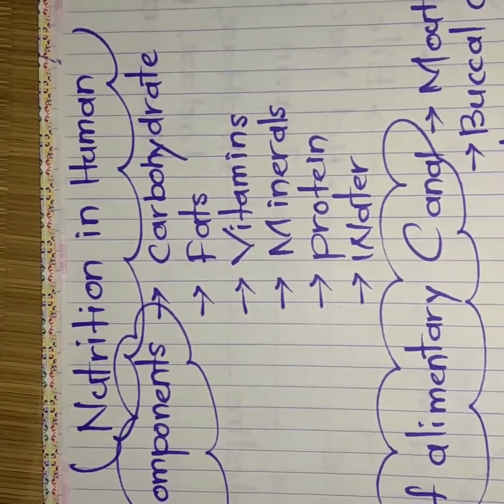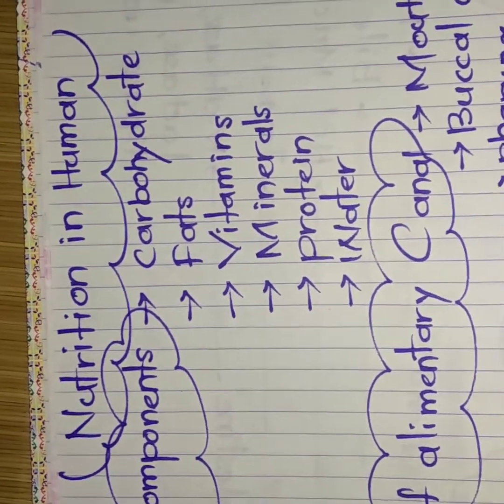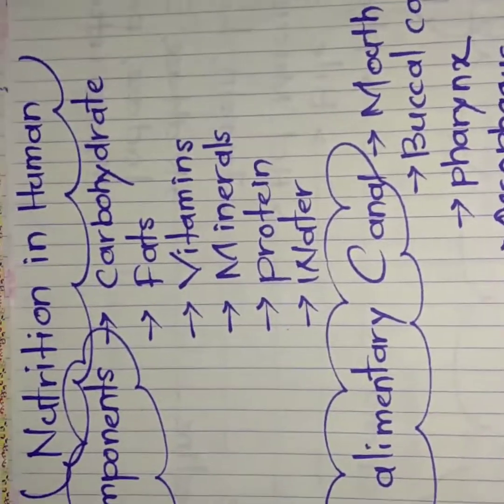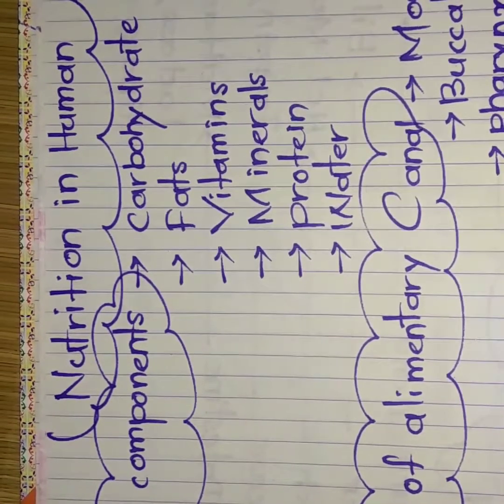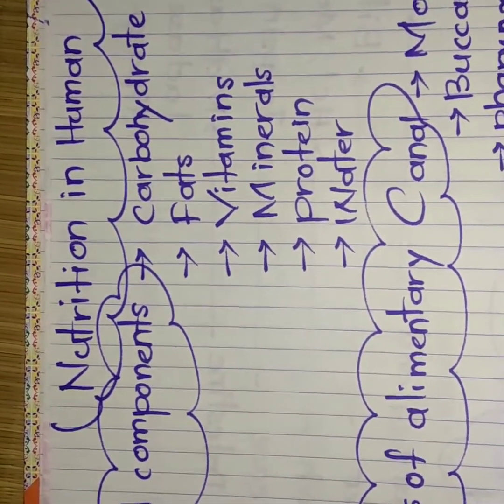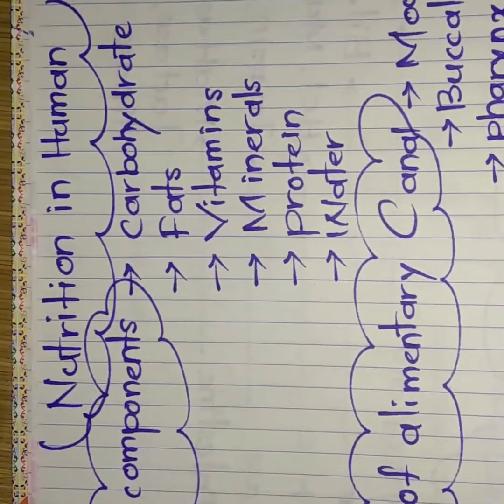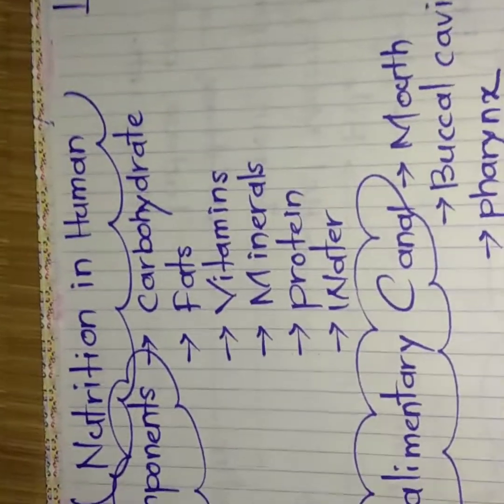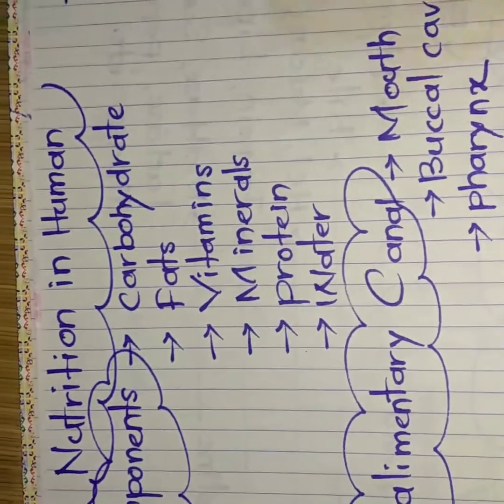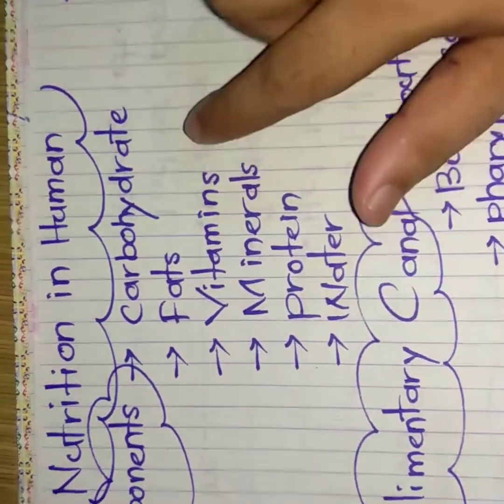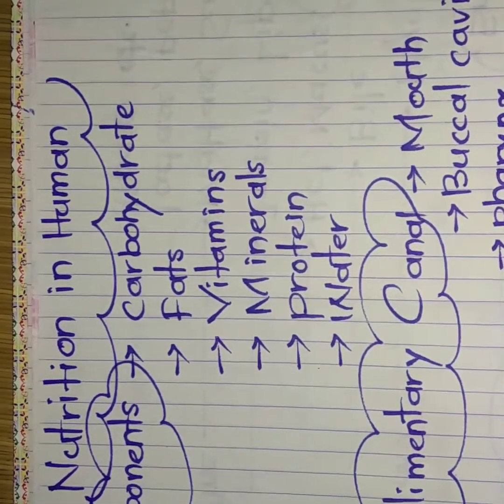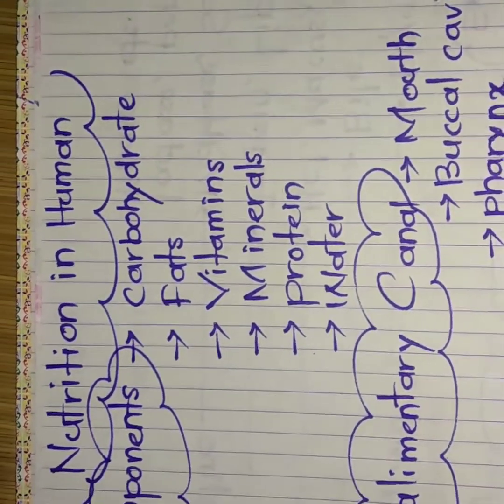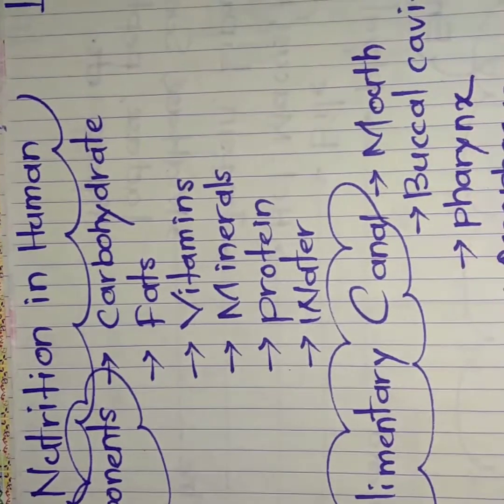Lecture number 7, Nutrition in Human Beings. So today you can know that our food contains various components, and these components are known as nutrients. So different types of nutrients are taken by human beings, like carbohydrates, fats, vitamins, minerals, protein and water. So in this lecture we will discuss how the digestive system works in human beings.